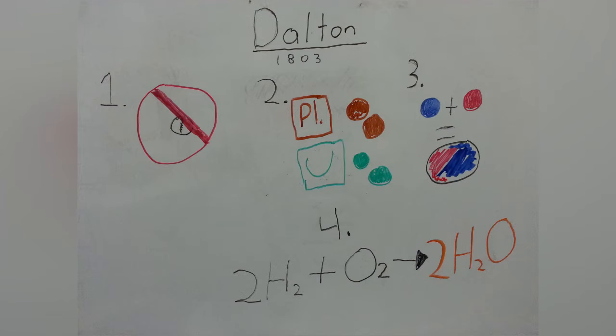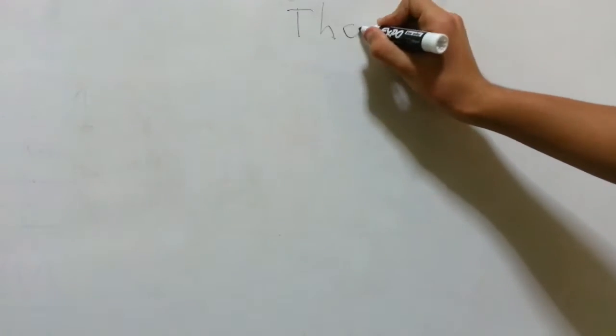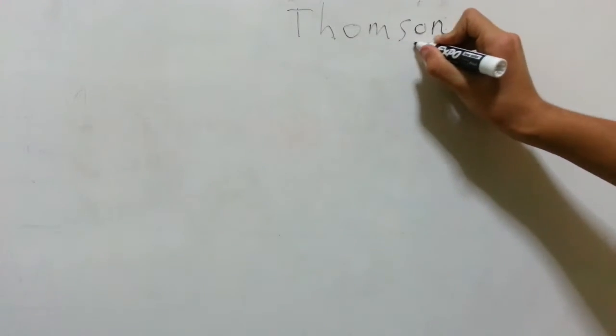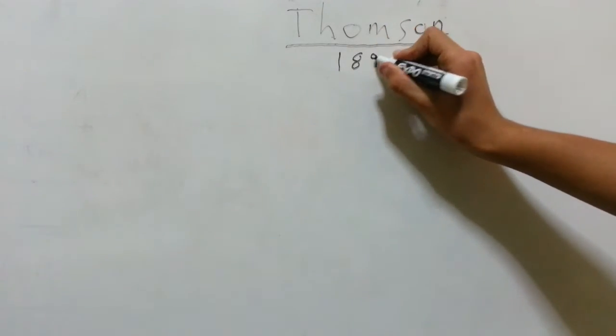We now know that his first two principles are false, because an atom is not indivisible, and atoms of the same element can be different because of isotopes. The next person to contribute to the atomic model was Thomson. In 1897, he discovered the first subatomic particle.